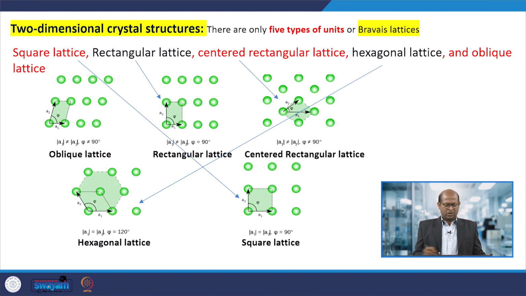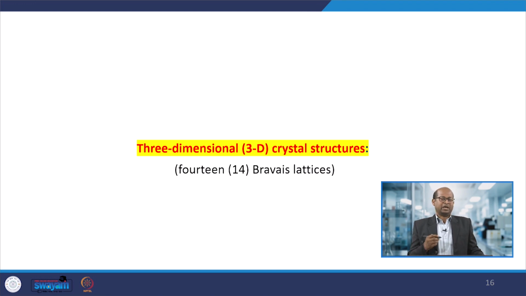So, here are the same things: 5 different types of units or Bravais lattices. Considering the distance between two atoms in particular directions x, y, and at the same time the angle between two sides, we can categorize that particular type of crystal arrangement. So, when it is a 3-dimensional crystal structure formation, then we can have 14 different types of Bravais lattices.